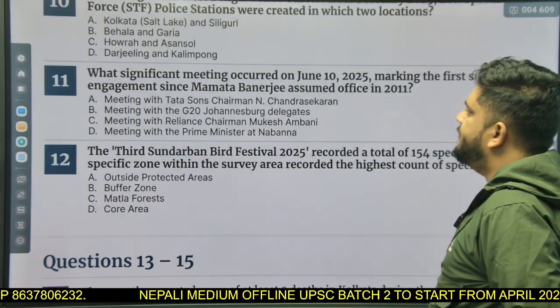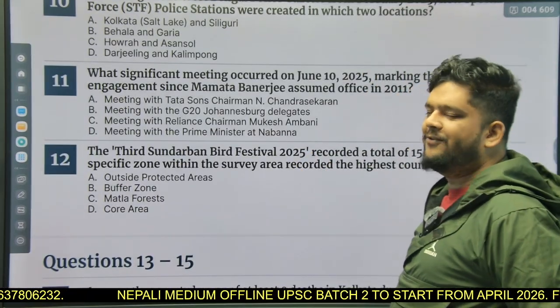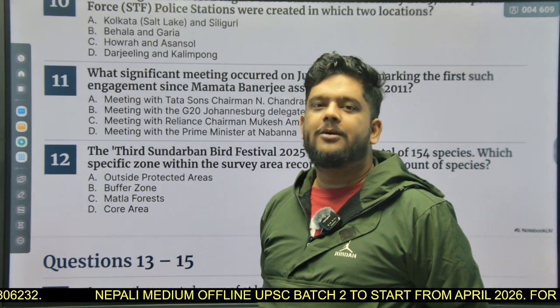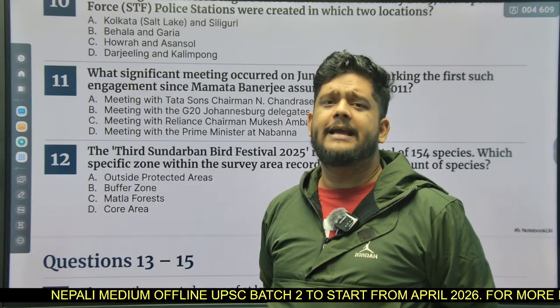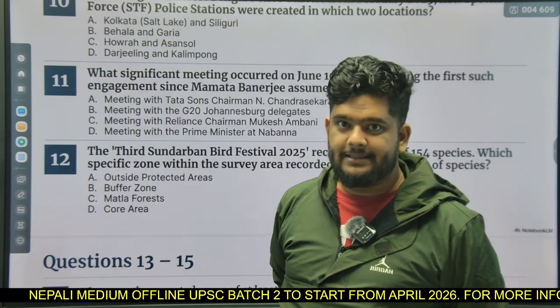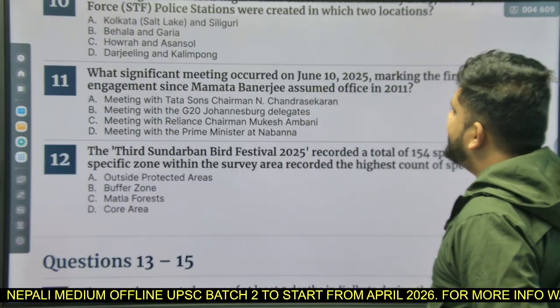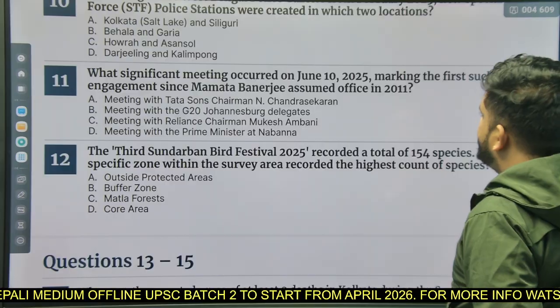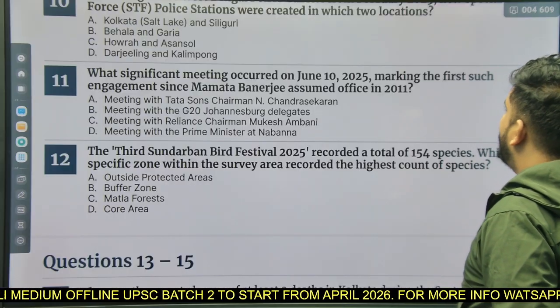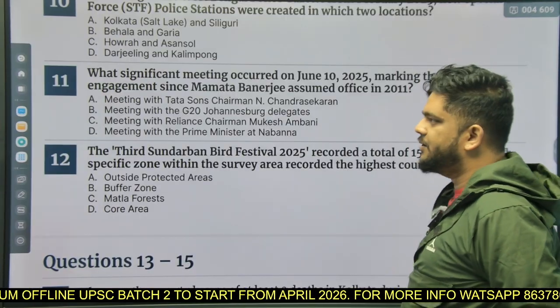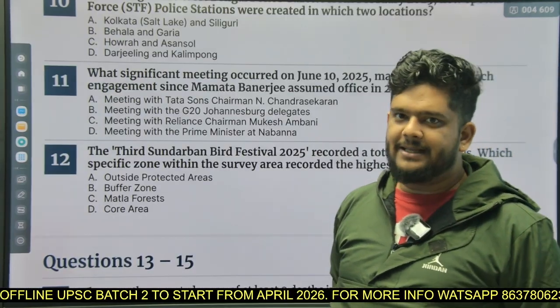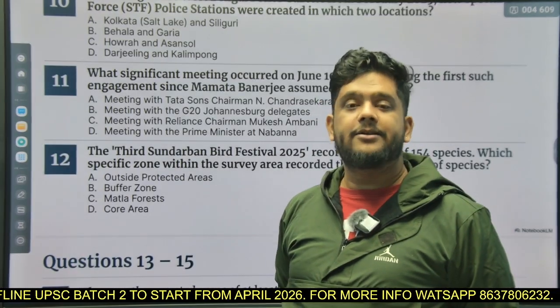What significant meeting occurred? This is a very funny question, right? Because we know how Chief Minister Mamata Banerjee is always against capitalism, right? What significant meeting occurred on June 10, 2025, marking the first such engagement since Mamata Banerjee assumed office in 2011? It is for the first time that she was meeting with an industrialist.